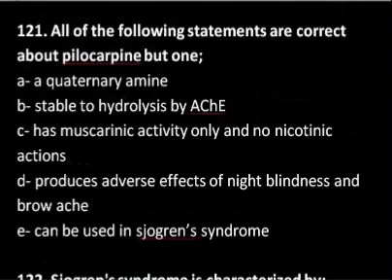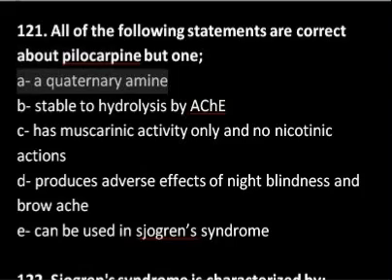So these options are given, and actually the answer to this MCQ is A, because pilocarpine is not a quaternary amine but a tertiary amine, while the rest of the statements, that is B, C, D and E, are all correct about pilocarpine. So now we know the answer to this MCQ.